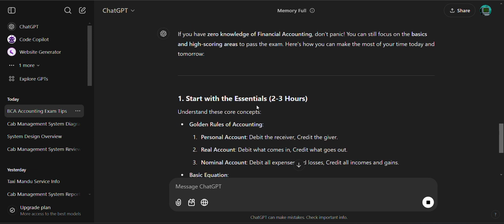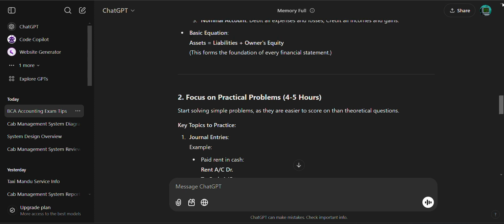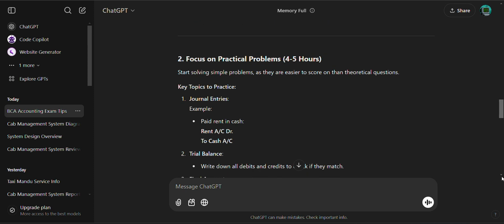Golden rules for accounting: personal account, debit the receiver, credit the giver. Credit means the giver, debit means the receiver. Real account, debit what comes in and credit what goes out. Nominal account, debit all expenses and the losses, credit all income and the gain. Basic equation: assets is equal to liabilities plus owner equity.